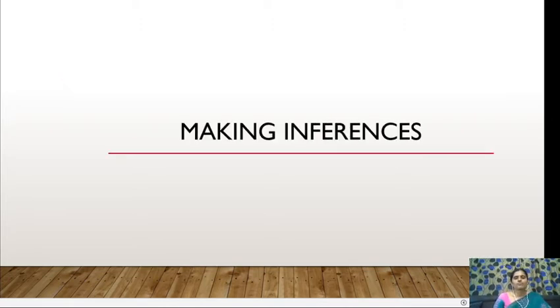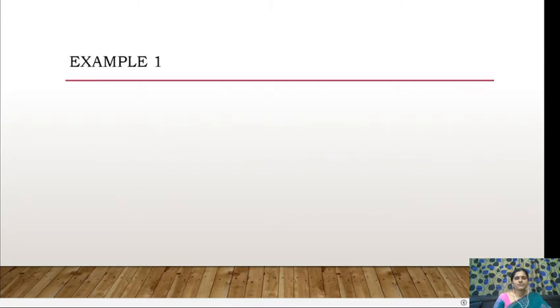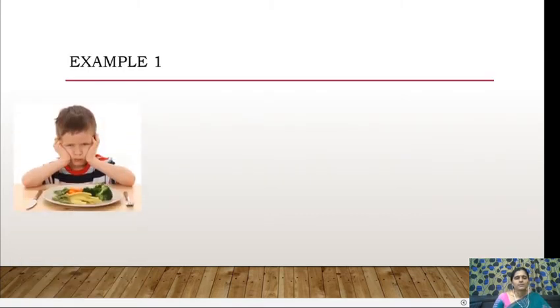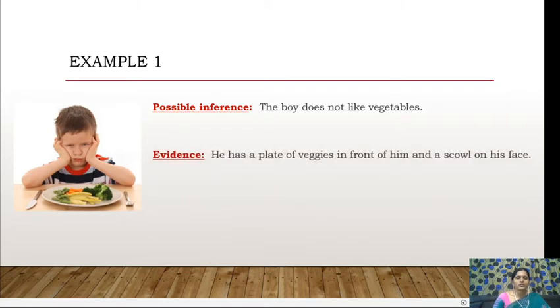The other thing is making inferences. Let us see an example. Here you could see a picture. This is a basic step of making inferences, an elementary level of understanding. When you see this picture, a small boy is sitting with a plate, and what you could infer is that the boy doesn't like vegetables, because a plate of vegetables is there before him and he is sitting with a scowl, like evidence.